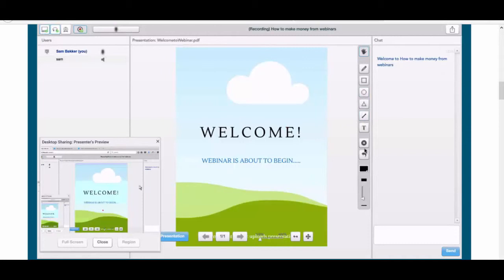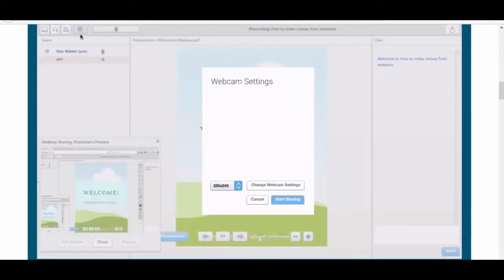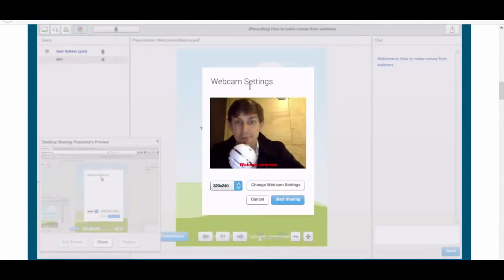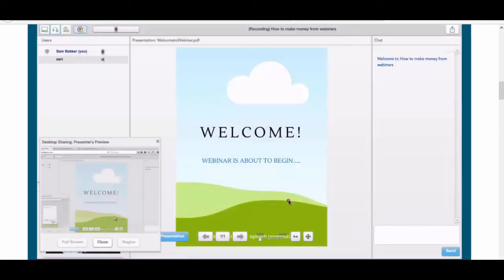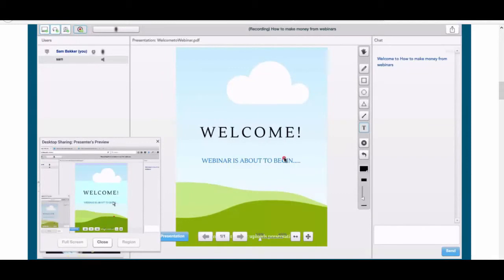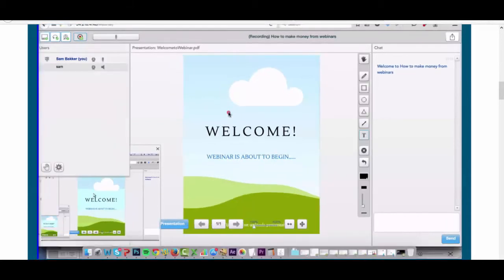I can use various tools to input data, I can move around still, or I can return back to this main presenter screen. I can share my camera. As you can see, I'm currently looking a bit tired, but there we are, I'm on the camera. We can make it bigger or smaller, and we can start sharing me talking to the people on the webinar as well. If I wanted to turn off my webcam, I just turn off this button right here. Cool, so that's the live webinar system.